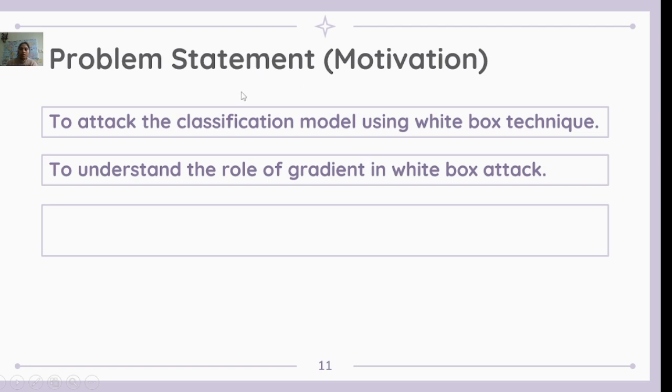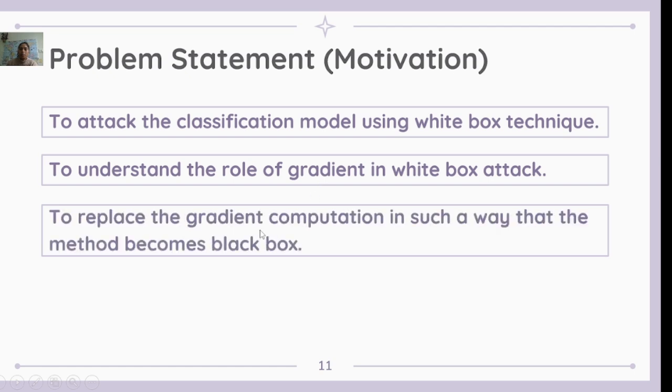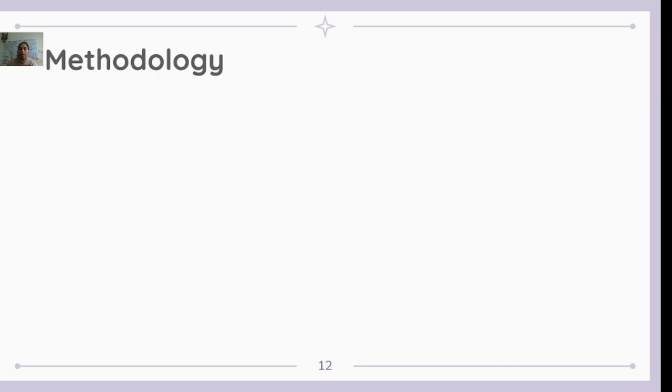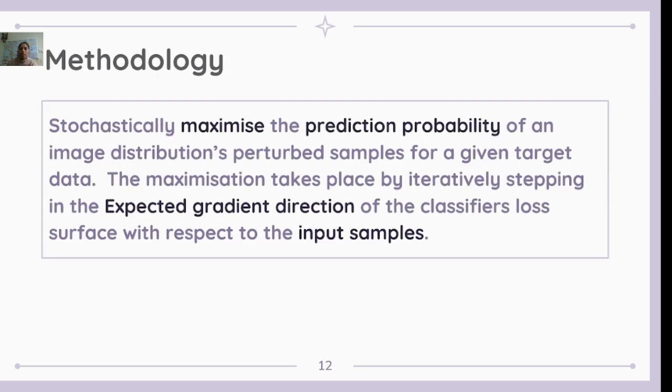This is our problem statement: to understand the role of gradient in white box, and to replace the gradient computation in such a way that the method becomes black box. In this methodology, we are stochastically maximizing the prediction probability of an image distribution, part of samples for a given target data.